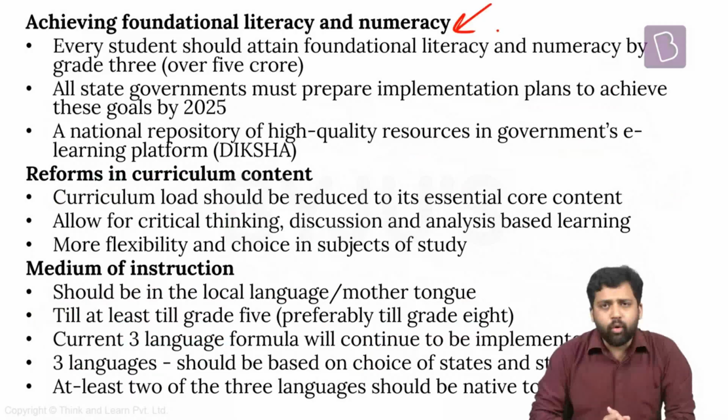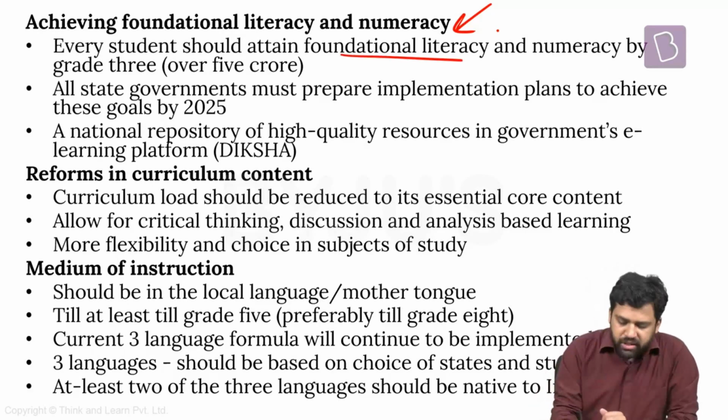Now, next thing, as has been pointed out numerous times, we have seen that children are getting enrolled in education, but the learning outcomes have not been good. In fact, children who are enrolled in 5th standard are not even able to do arithmetic sums for 2nd standard. Children who are enrolled in 5th standard are not able to read textbooks of 2nd standard. All these things have been flagged by different committees and different organizations who do independent surveys of education, research on the education sector. They have found this.